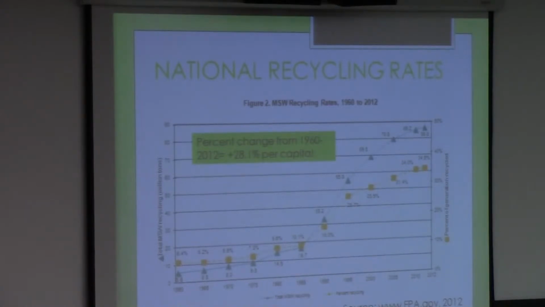And this line graph depicts waste recycling rates in the U.S. from 1960 to 2012 in both percentage and tons. And our recycling rate increased 28.1% from 1960 to 2012. And 81 million tons more of material was recycled, perhaps because the ideology of environmentalism has acted as a social movement that has encouraged sustainable behavior over the years.